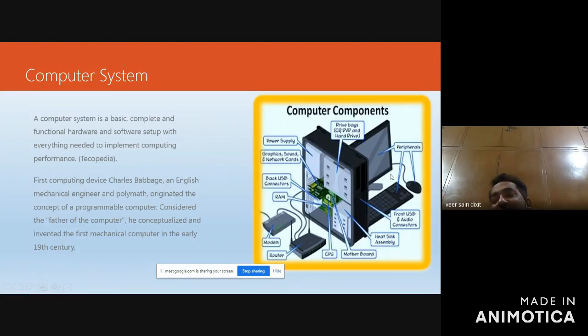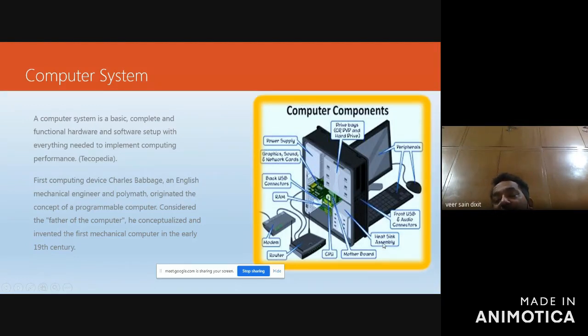And these devices are known as peripheral devices. Mouse, keyboard, monitor, all these are known as peripheral devices. In Hindi, you can say peripheral means sahayak devices. Then this is the front USB of the cabinet where pen drive and other things are inserted, plugged in.